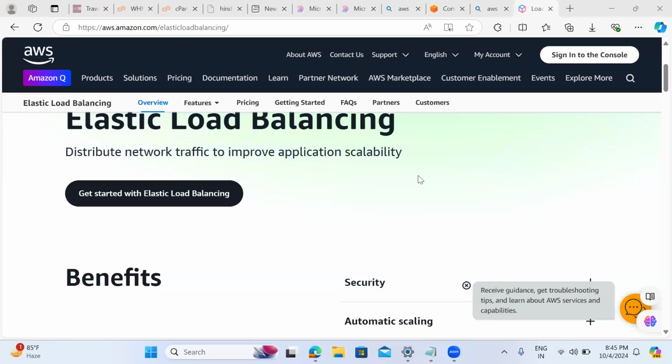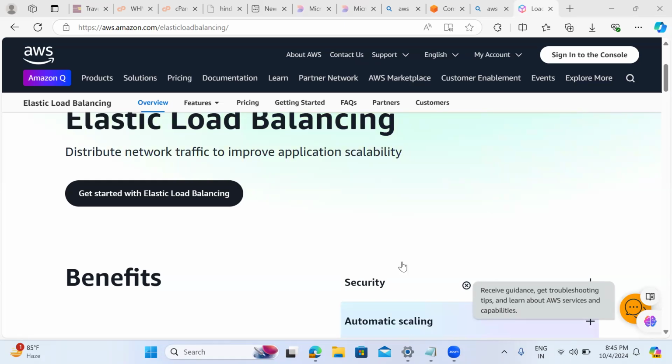Let's say today we'll discuss elastic load balancing. Elastic load balancing, or we can call it ELB. So what is the purpose of ELB? If we want to build a highly available, highly scalable application, we require a load balancer.